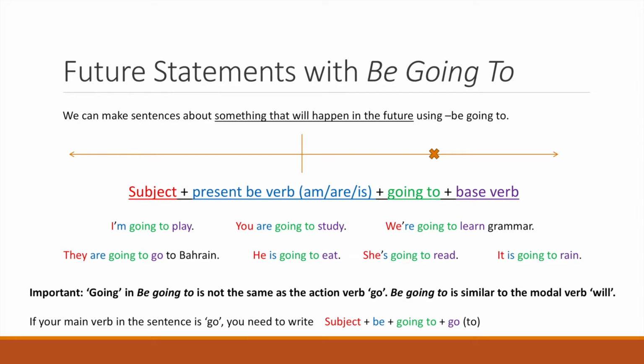Let's take a look at some examples. I'm going to play. You are going to study. We're going to learn grammar. They are going to Bahrain. He is going to eat. She's going to read. It is going to rain.